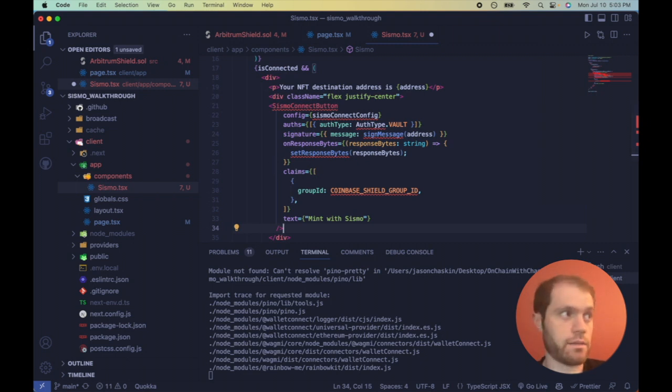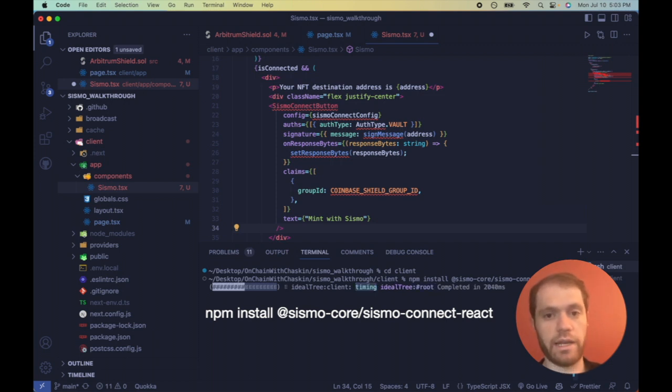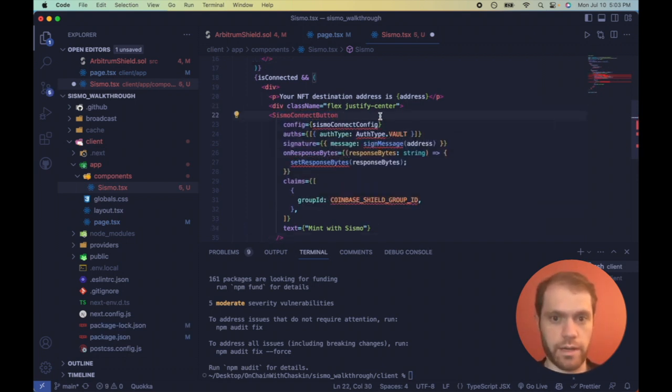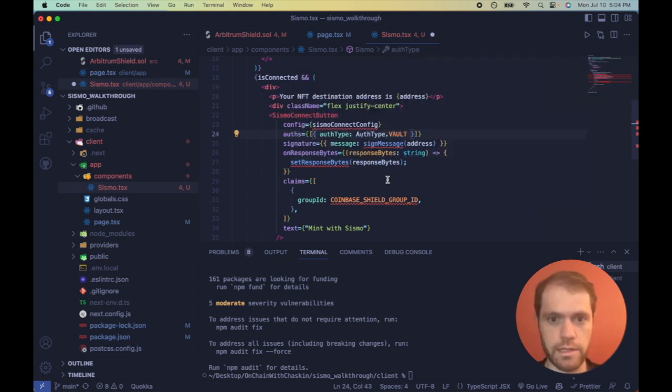VS Code is mad at us because what we need to do is download the package that has this component. So let's do npm install @sismo-core/sismo-connect-react. Click enter. And that has a lot of what we need here, but not all of it. I'm going to walk you through it all, don't worry. So let's go through and import what we can, which would be this Sismo Connect button. We're going to make this config object. We can import AuthType. We're going to work on these in a second.